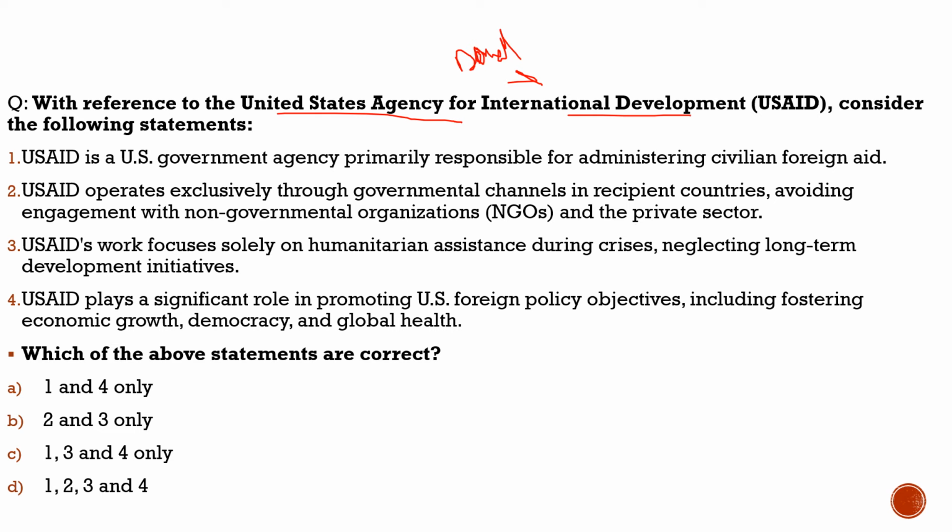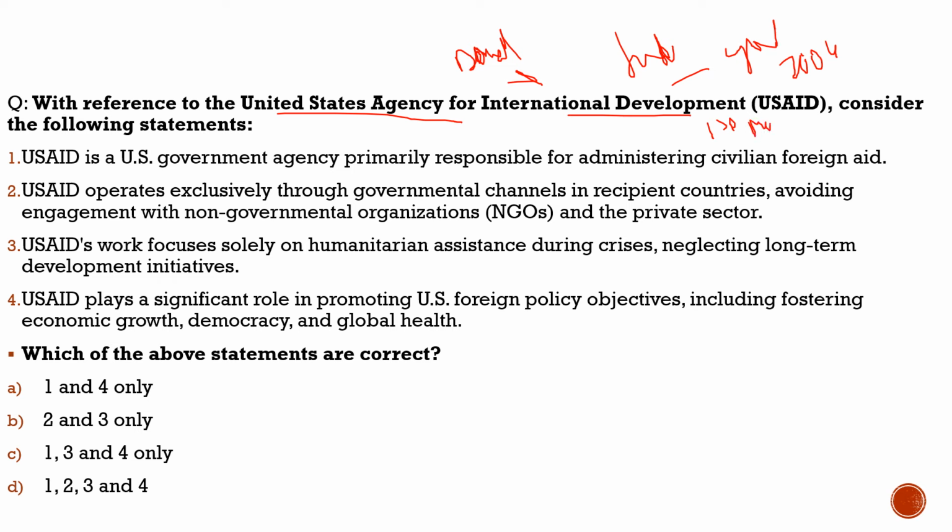About this agency, we'll try to understand it through this question, and it can be important for our prelims exam, because under this agency, the US would give funds to different countries for their development. India used to get funds for government projects as well as NGOs, but from 2004 itself, India stopped getting funds under this program for government projects. But for the NGOs, India is still getting funds. It is approximately 150 million which India is getting for the NGOs